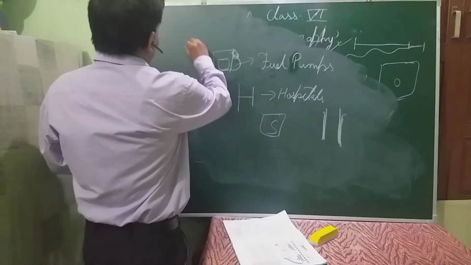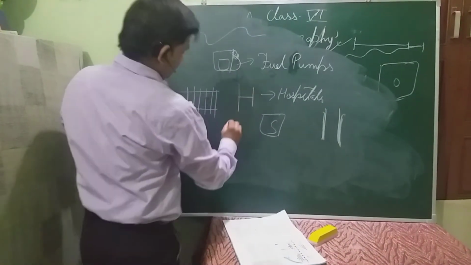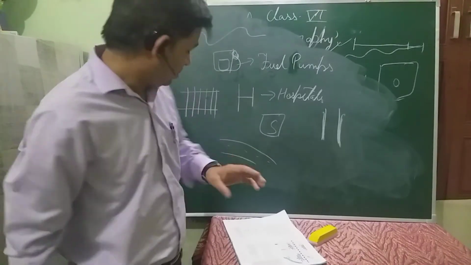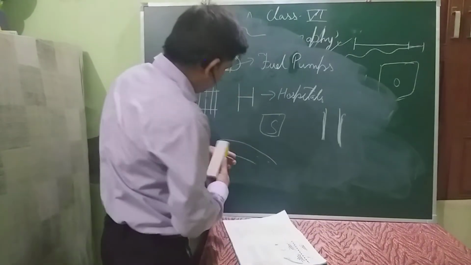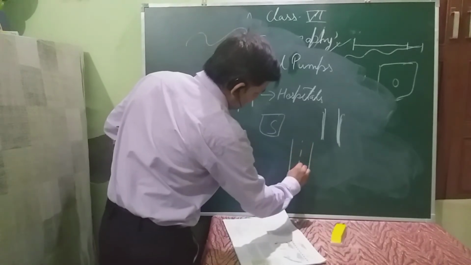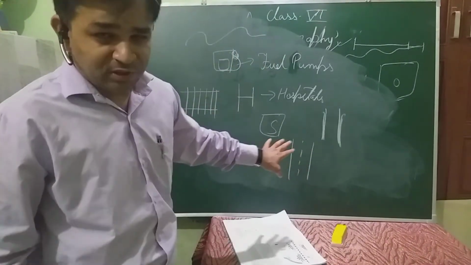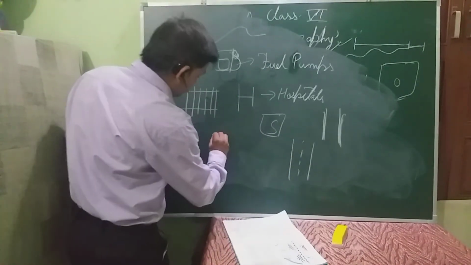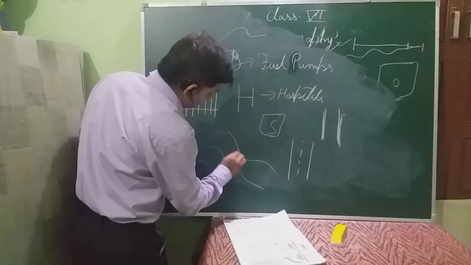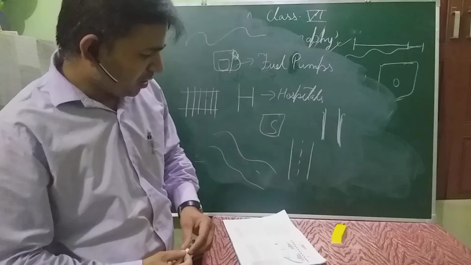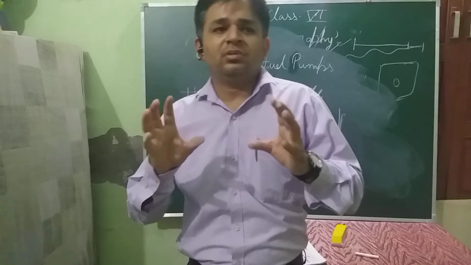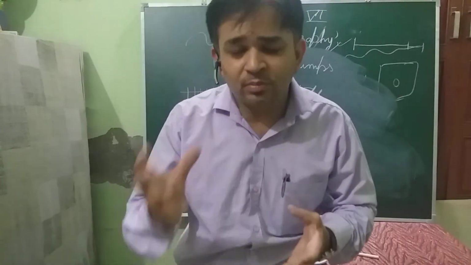Then there are some symbols like this. Sorry, I will draw in a more elaborate way. See, if it's a straight line, my dear students, like this, then it's a symbol of a highway. And if it's a curved line flowing in a particular manner, maybe this way, then these are for what? Rivers.